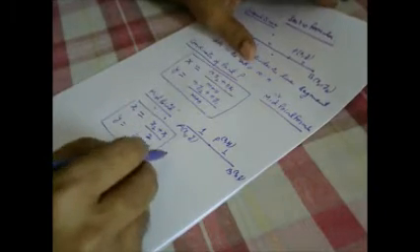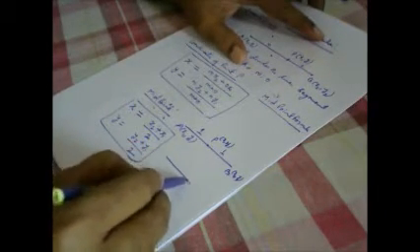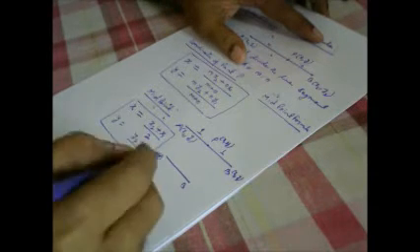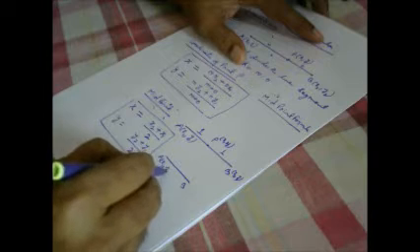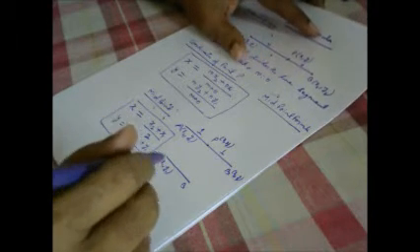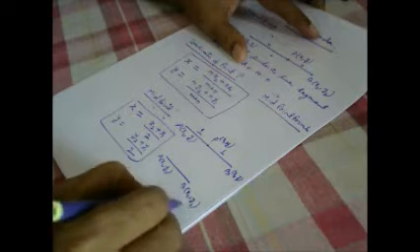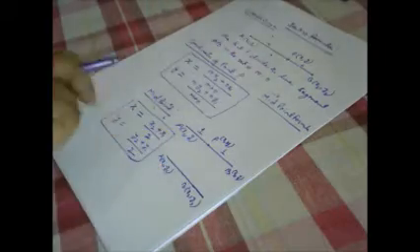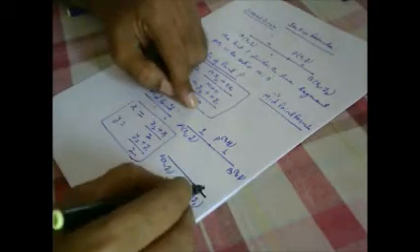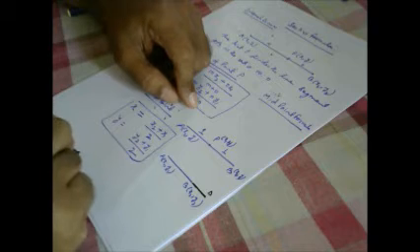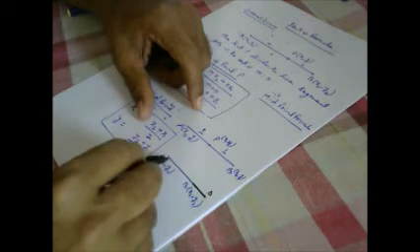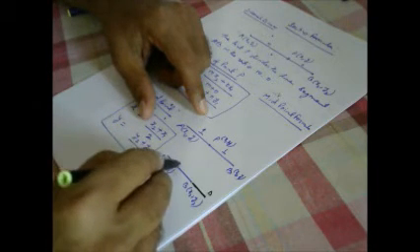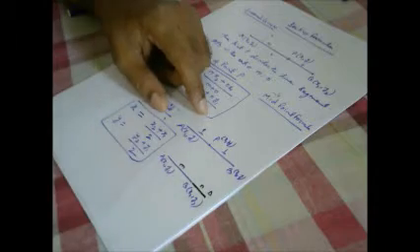External division means, suppose this line AB is there, having coordinates x1, y1 and x2, y2, and some point D is dividing this extended line segment in the ratio m and n.